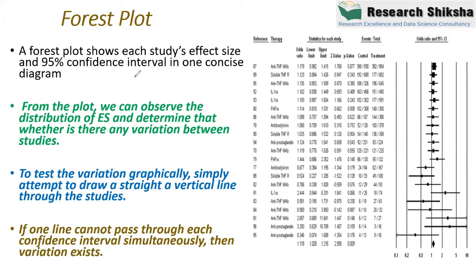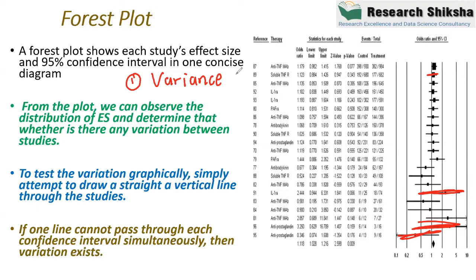The first aspect is the variance. Some studies have lower variance and some studies have higher variance. In this forest plot, the variances are in increasing order, so the first study has the lowest variance, and the last study has the highest variance.